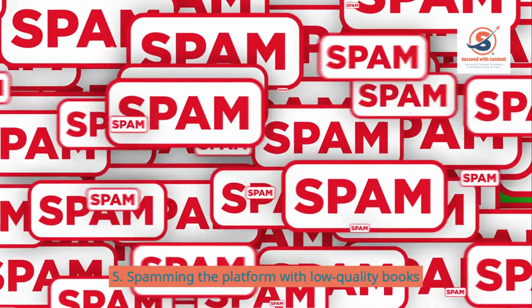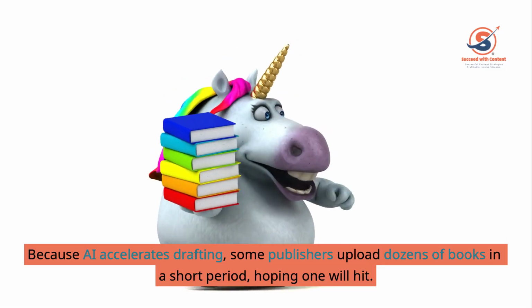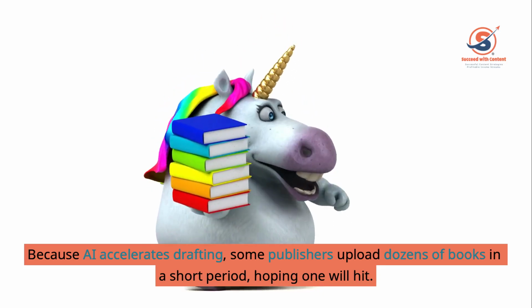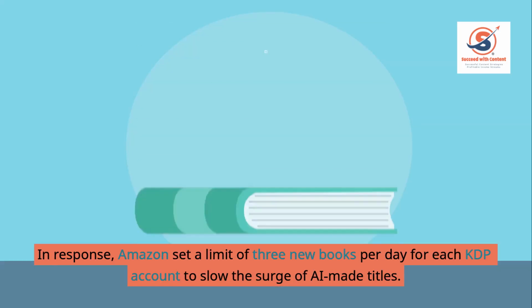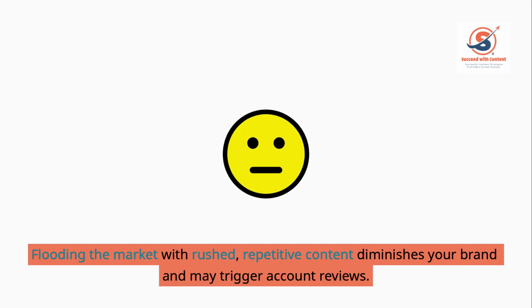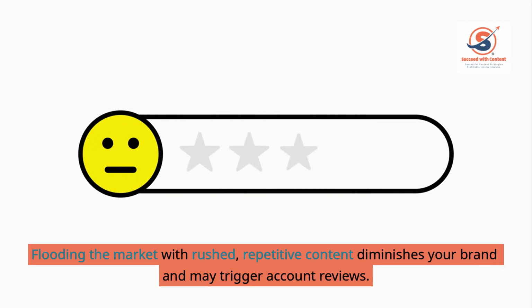5. Spamming the platform with low-quality books. Because AI accelerates drafting, some publishers upload dozens of books in a short period, hoping one will hit. In response, Amazon set a limit of 3 new books per day for each KDP account to slow the surge of AI-made titles. Flooding the market with rushed, repetitive content diminishes your brand and may trigger account reviews.